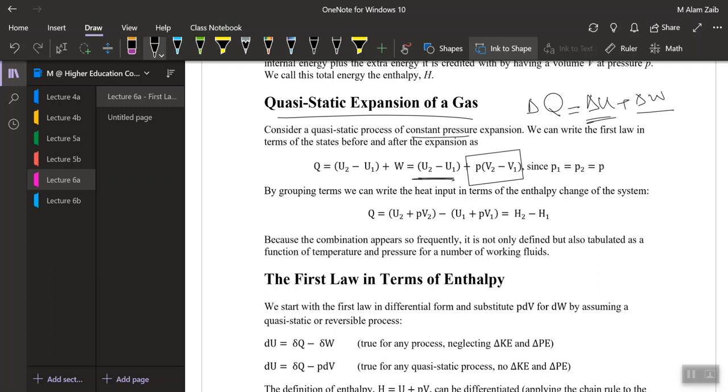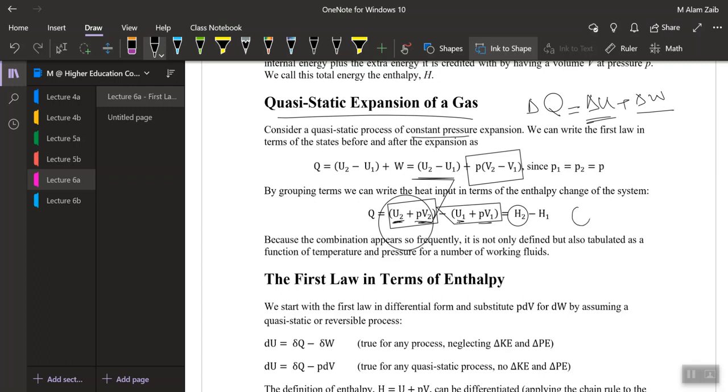Just open it up, and that would be U2 plus PV2 minus U1 plus PV1. So you can imagine you have got the internal energy, and you have got the flow energy. Whenever you have got these two energies, just bracket them and call it the enthalpy.